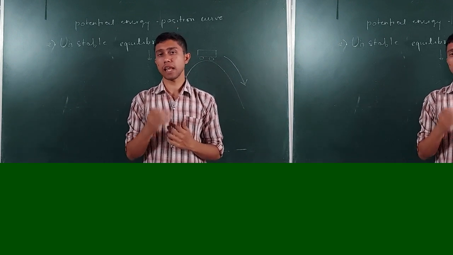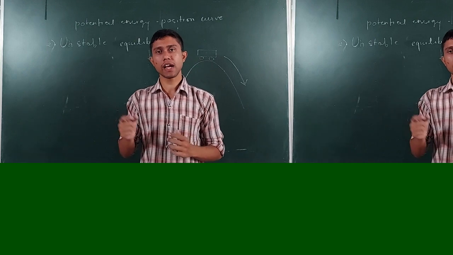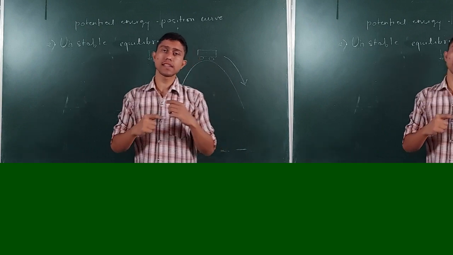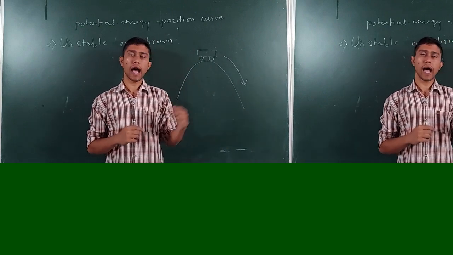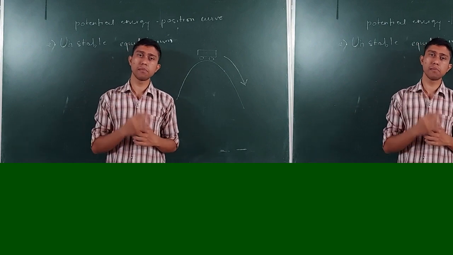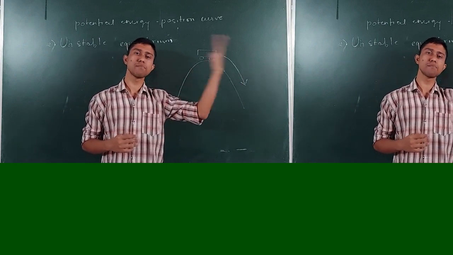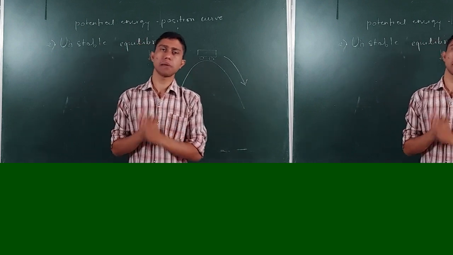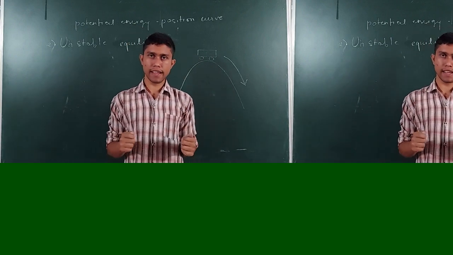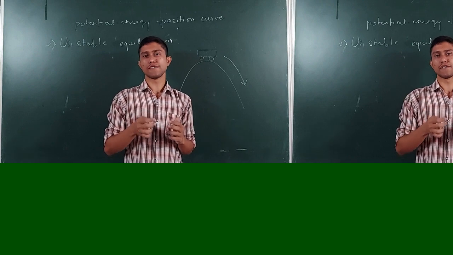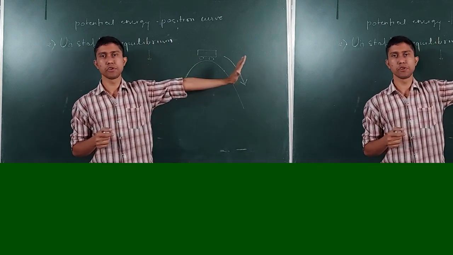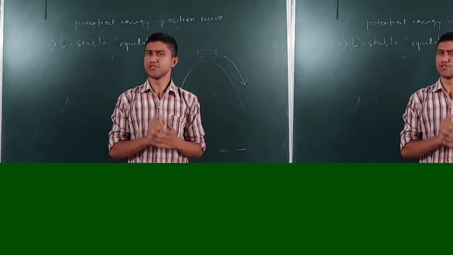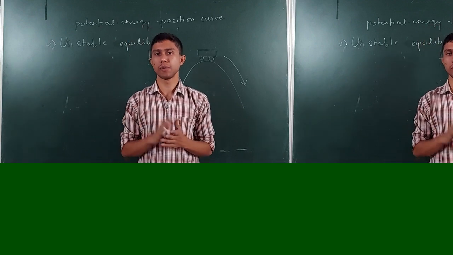जैसे कि हमने देखा था कि स्टेबल इक्विलिब्रियम में if we move the particle, it has the tendency to come back to its equilibrium position. But here the thing is contrast, the thing is opposite. Here, as much as we move this particle from the equilibrium position, it is going away from the equilibrium position. It is not coming towards the equilibrium position. This is the opposite thing between the stable equilibrium and unstable equilibrium. So to define the unstable equilibrium, I can say that if we tend to move the particle away from the equilibrium position, it goes away from the equilibrium position and does not come towards the equilibrium position. So such type of equilibrium is called an unstable equilibrium. Understanding?